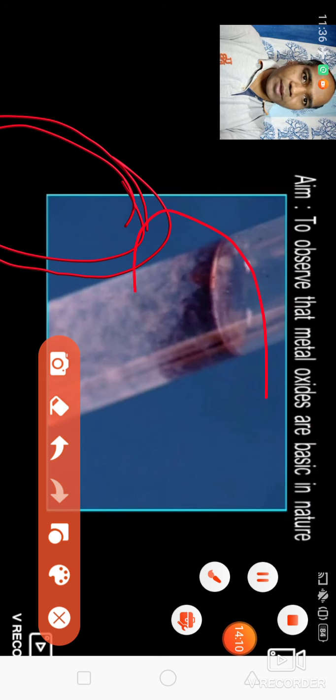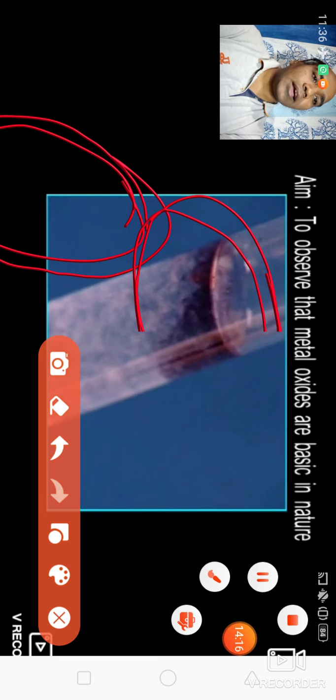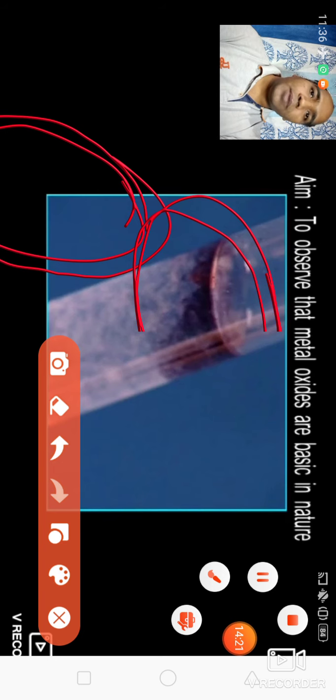Okay, now you can see, instead of red litmus paper, we have taken red litmus liquid, isn't it? Now you can see in the solution, when it is mixed, it is turning blue in color. So what does it show? It is showing that the oxides of metal are basic in nature.